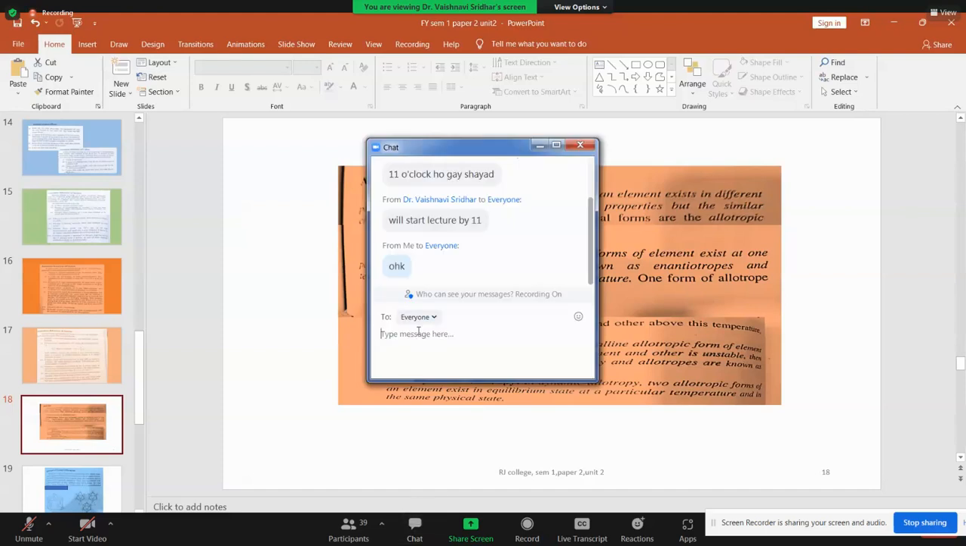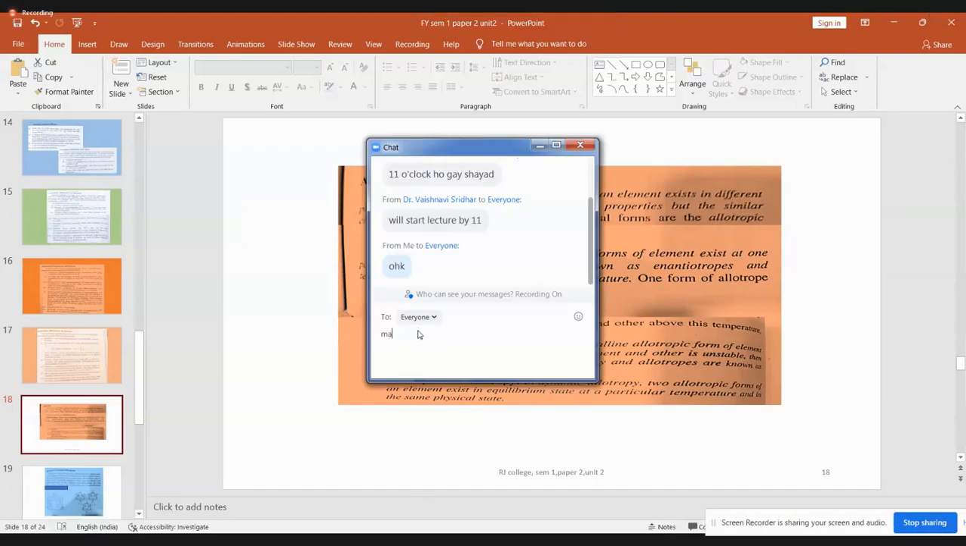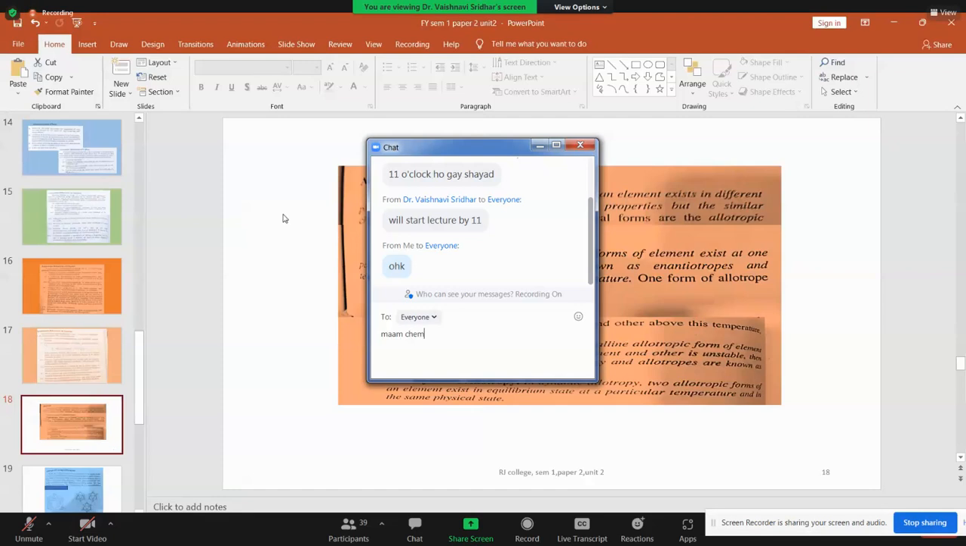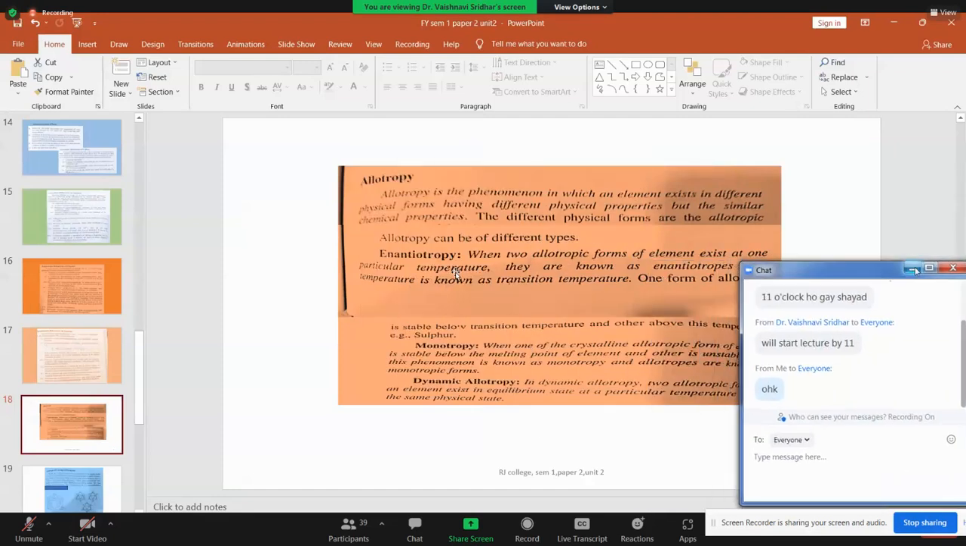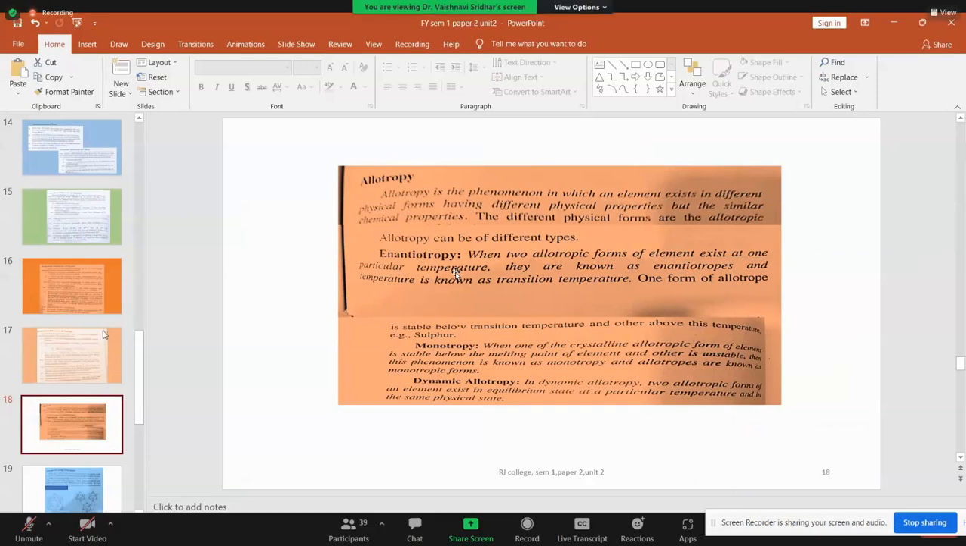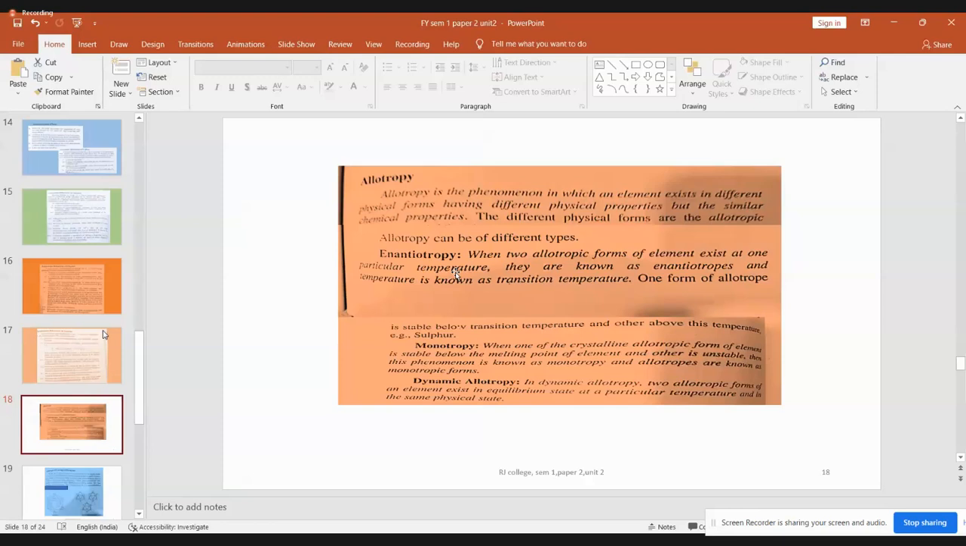So all these are going to be the way in which diamond is forming is different from the way in which graphite would have formed. But what do you mean by enantiotropy? Enantiotropy is a special condition where both the allotropic forms are going to exist at one particular temperature. So the temperature condition you maintain to a certain degree, then both the allotropic forms can exist in that temperature. Then it is known as enantiotropes, and the temperature is known as the transition temperature.